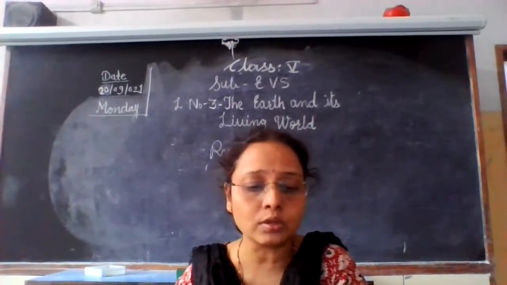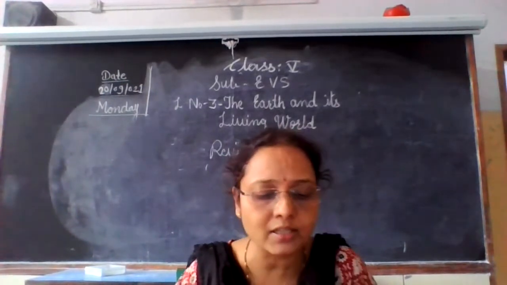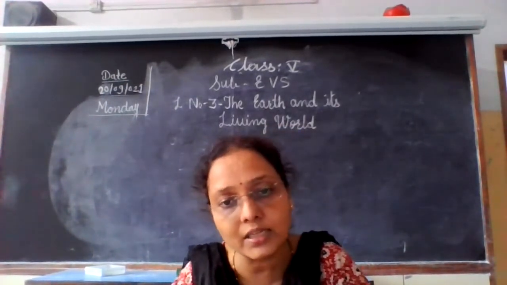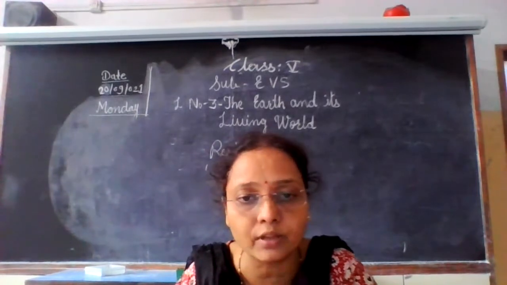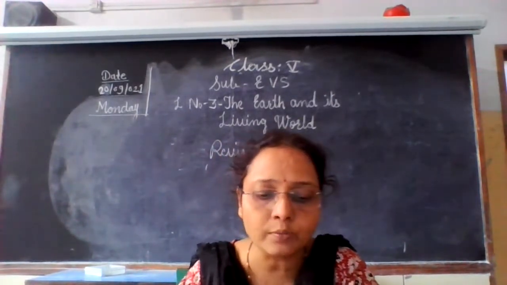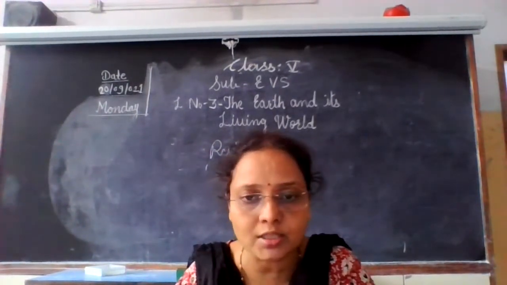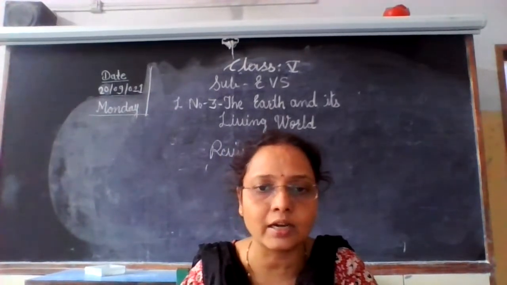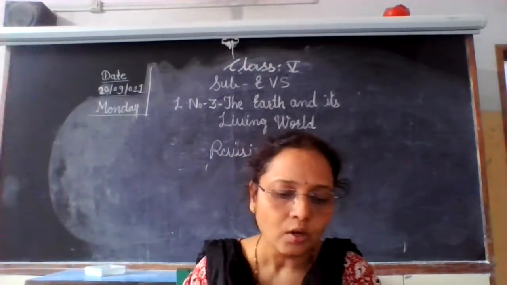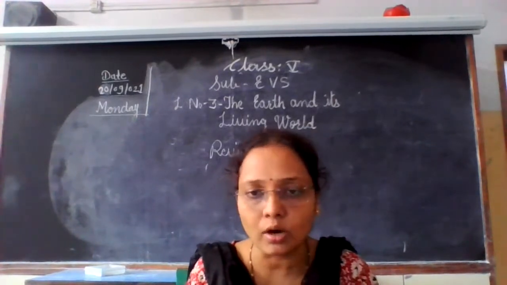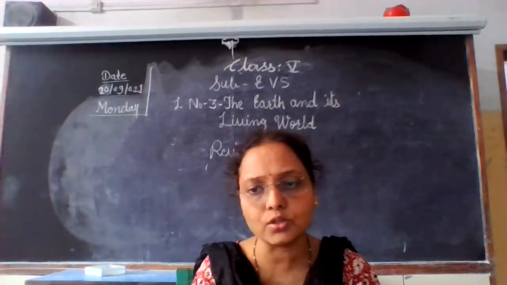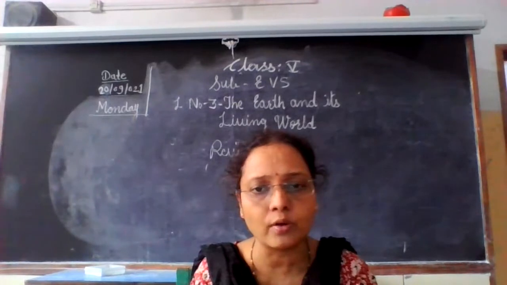Then you know that 2/3 of the Earth's surface is covered with water. The largest area of our Earth is covered with water. Most of this water is in the oceans. Ocean water is salty due to lots of dissolved salts.